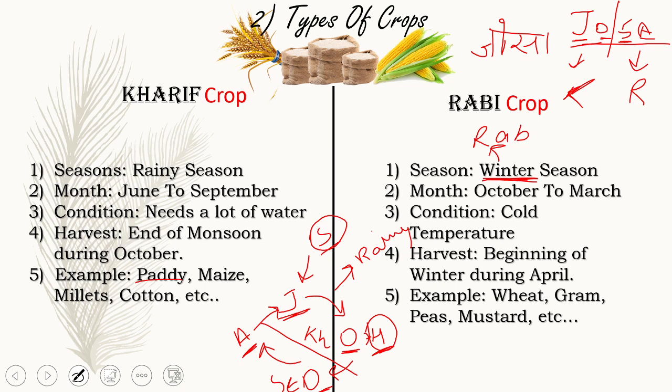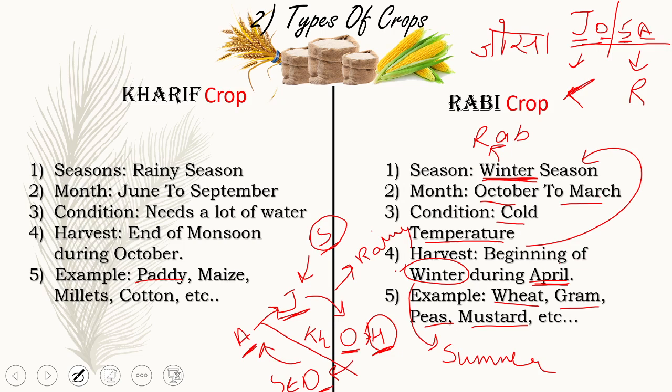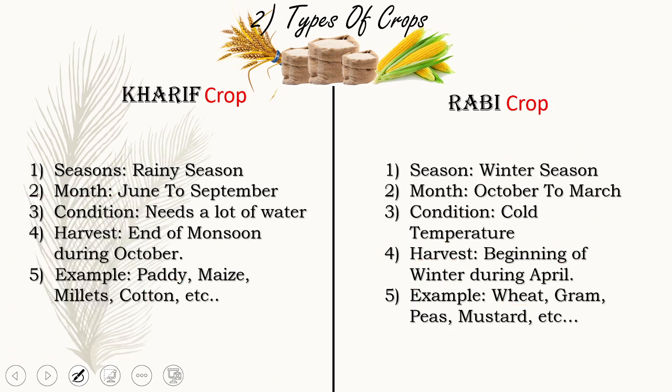Now the months, as I already told you, are October to March. Don't get confused, March and April are near about only, so there is no fixed period among it. Now the condition is cold, so the cold condition is satisfied by the winter season. Harvest begins during April. Here is a mistake: here it will be summer, not winter. Now examples are wheat, gram, peas and mustard. So this is very easy. You can take a screenshot of it so that you can learn it very well.